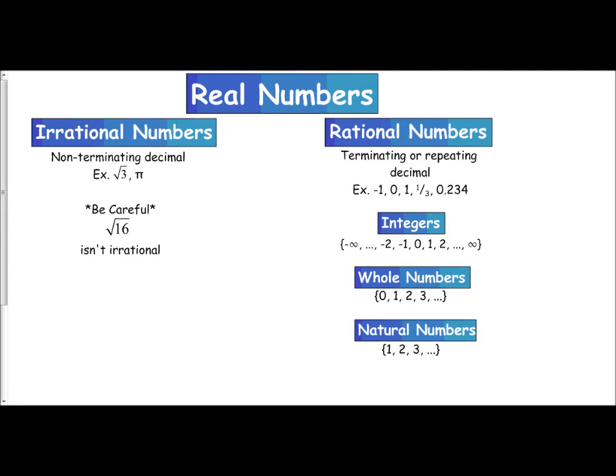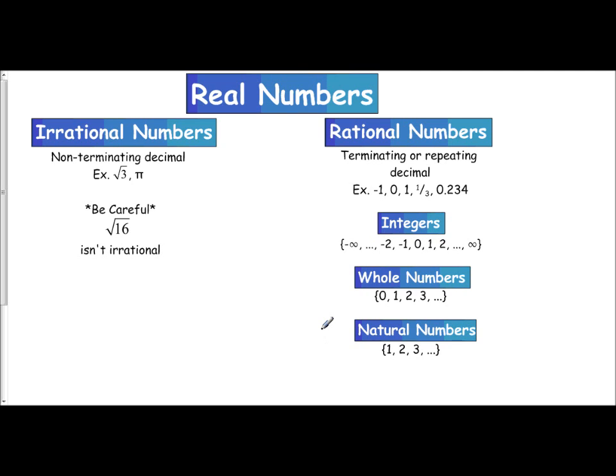The real number system consists of two sets of numbers. These are the rational numbers, which can be seen here, and the irrational numbers. Now, the rational numbers can be broken down further and further into integers, whole, and natural numbers.